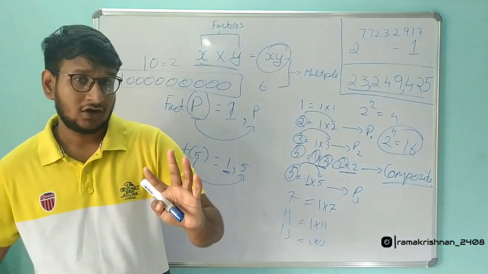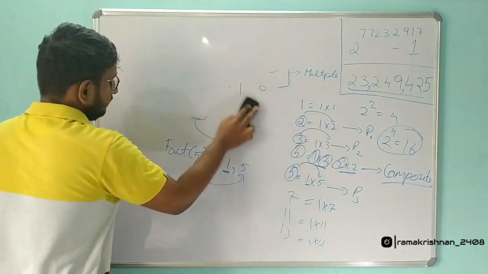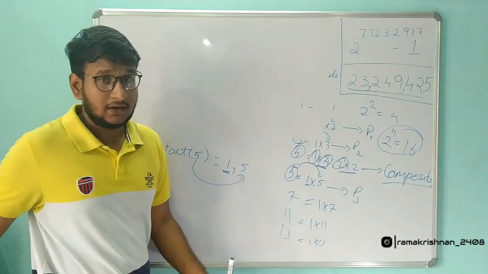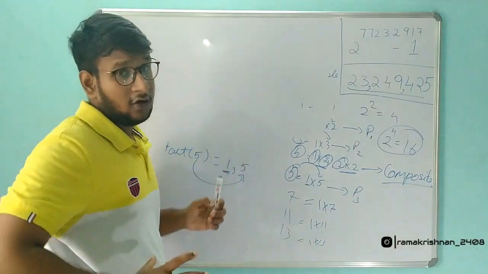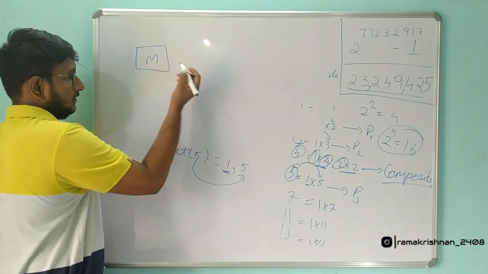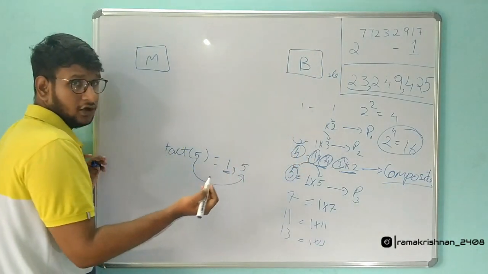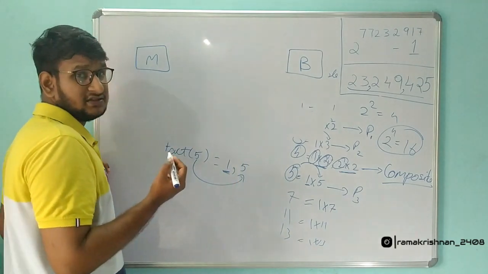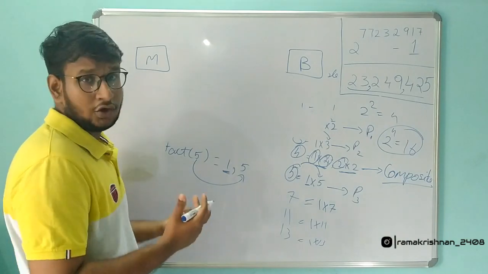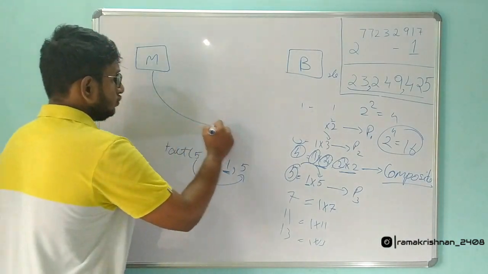I will explain what cryptography is in a short note. Cryptography is nothing but sending a message in a secret format. If I want to send a message to a person B, and that message is a secret message like my passport number, my account details, or my PIN number, I have to send this to him.